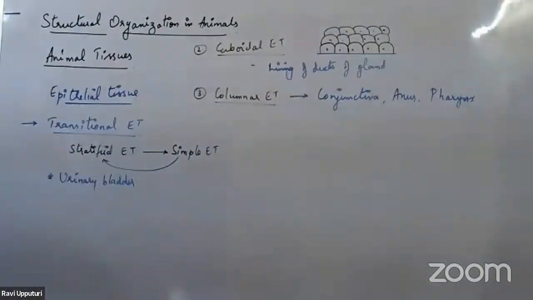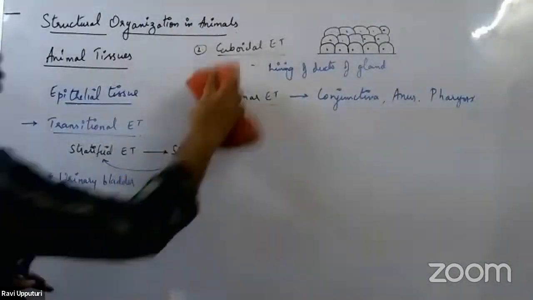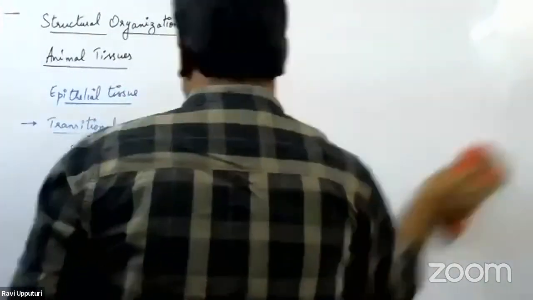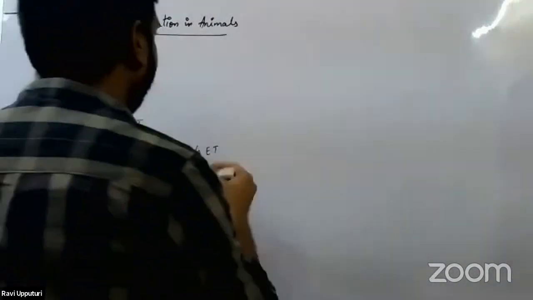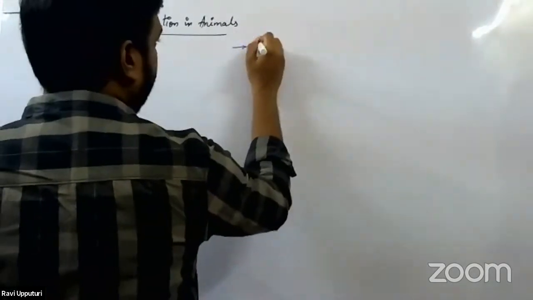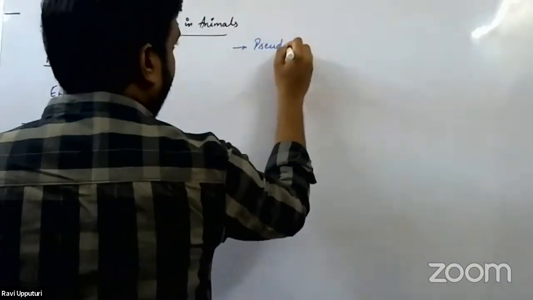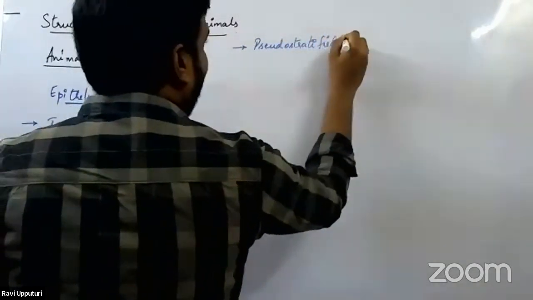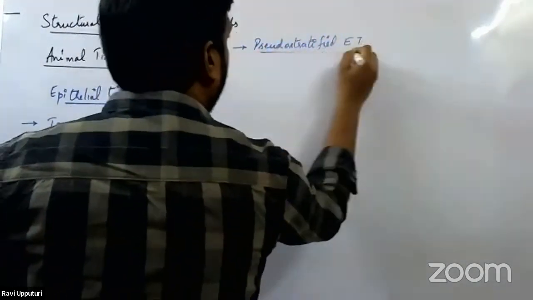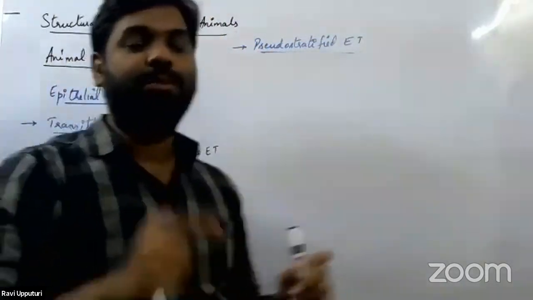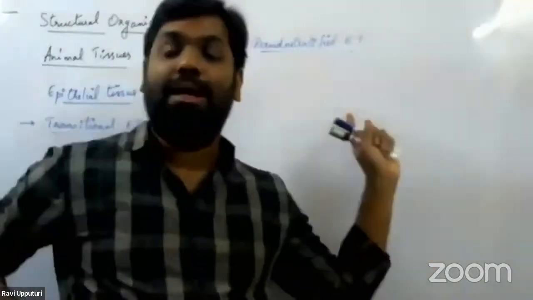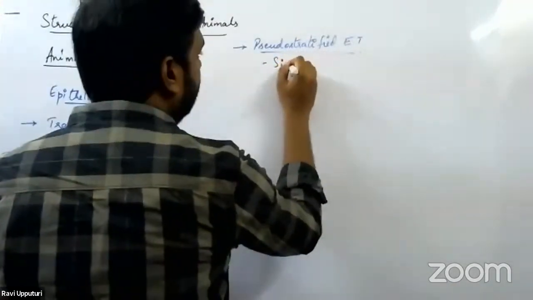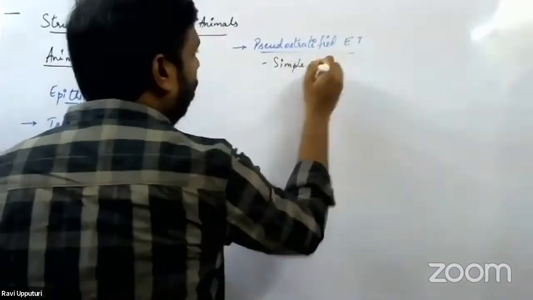The second type we have here is called pseudostratified epithelial tissue. This is the last type we have. Talking about pseudostratified epithelial tissue, basically this is a simple epithelium, a simple epithelial tissue only.